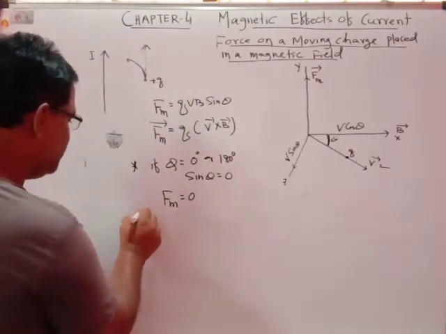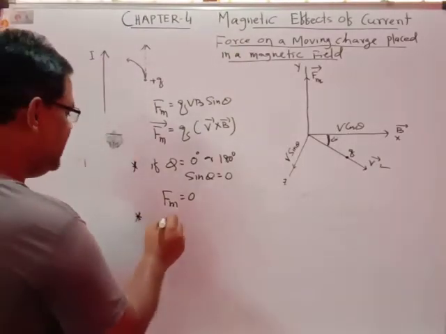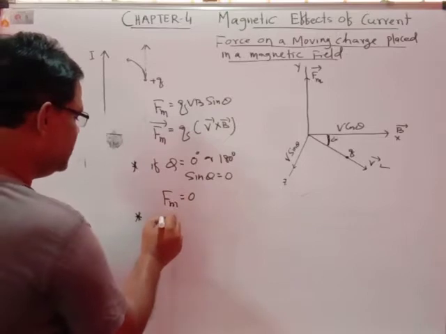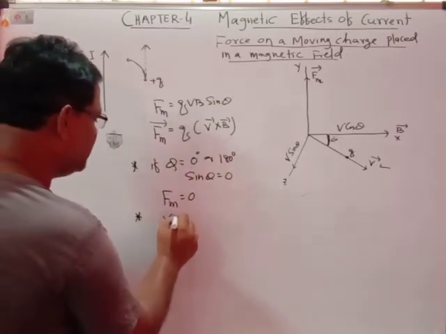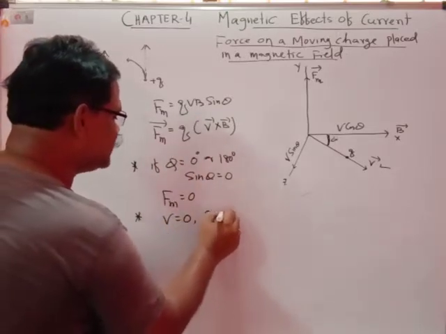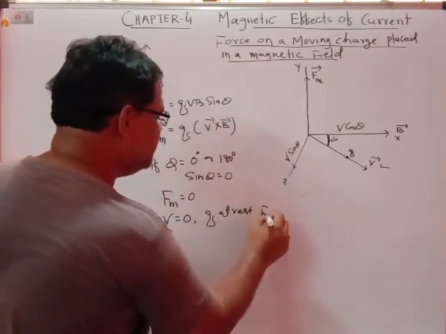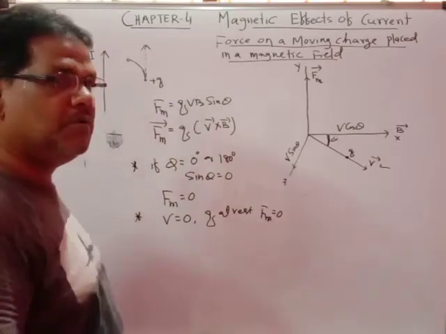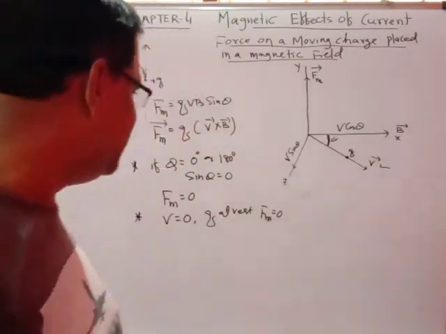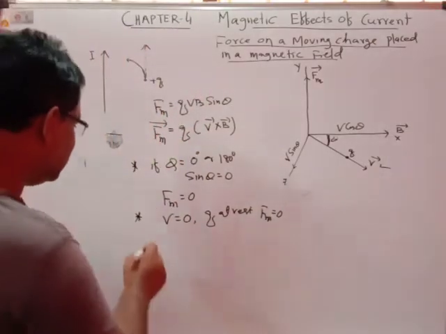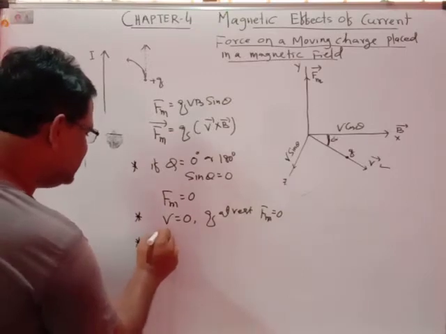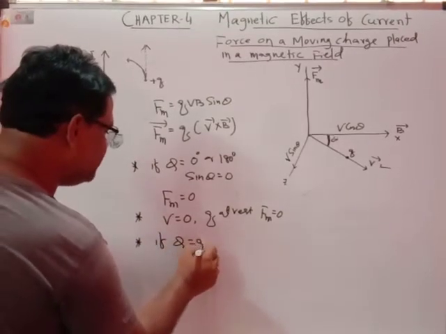Number two: from the definition of the magnetic field, if v equals 0, meaning the charge is at rest, then the force Fm also equals 0. If the charged particle is at rest, no magnetic force acts on it. And the third case: if theta equals 90 degrees, what will happen?